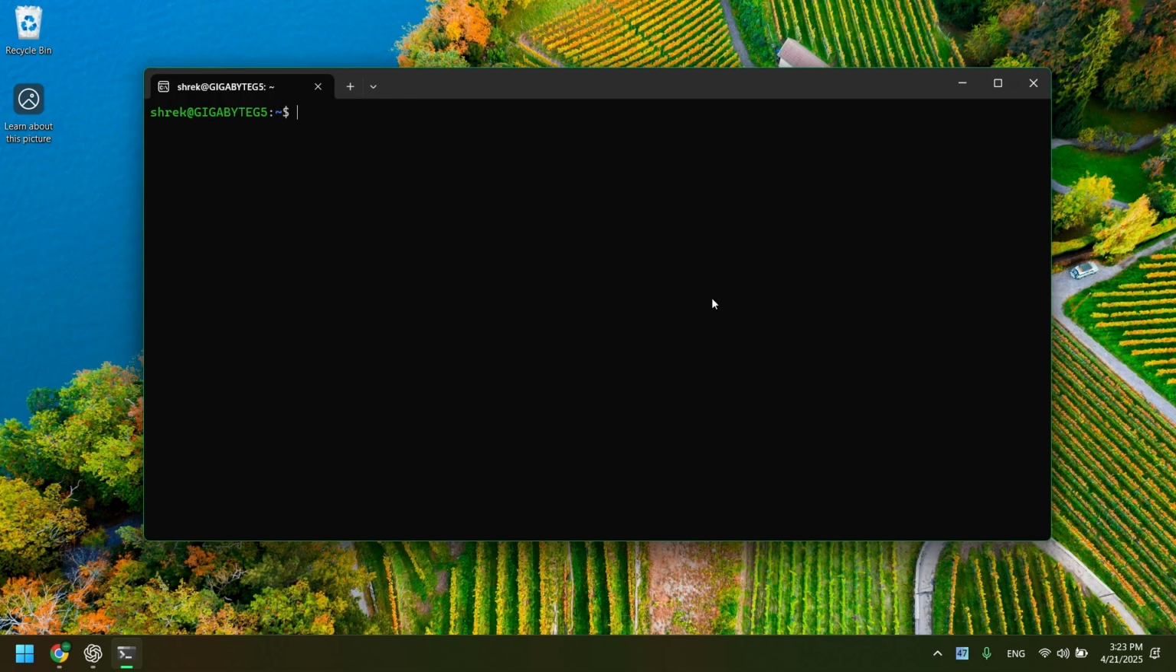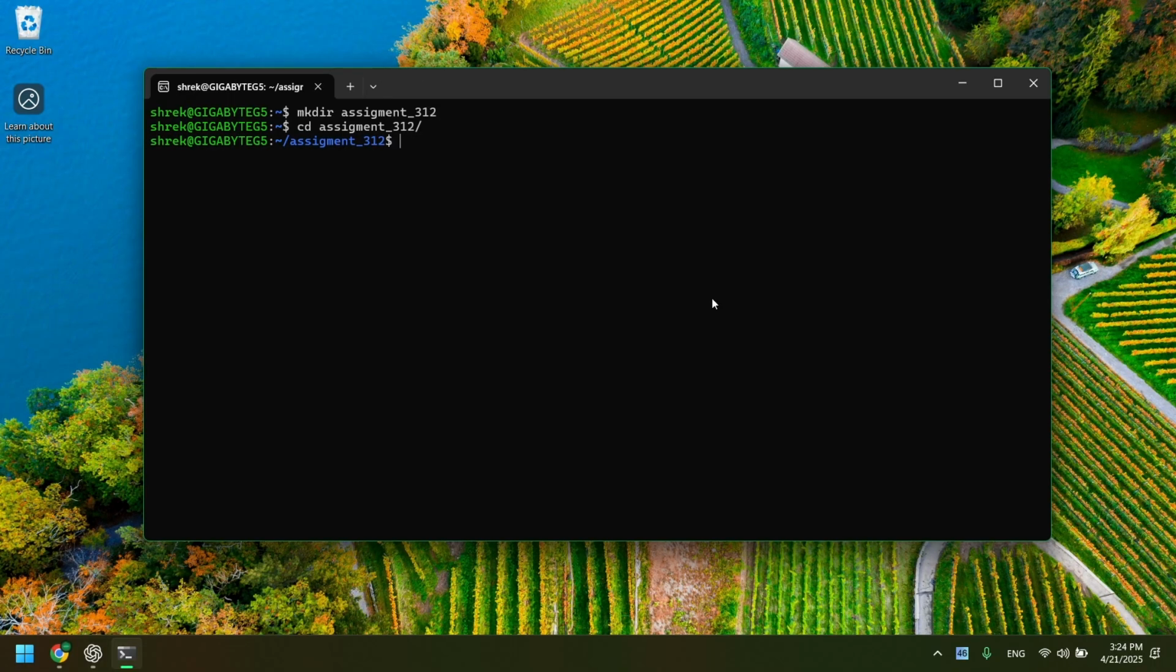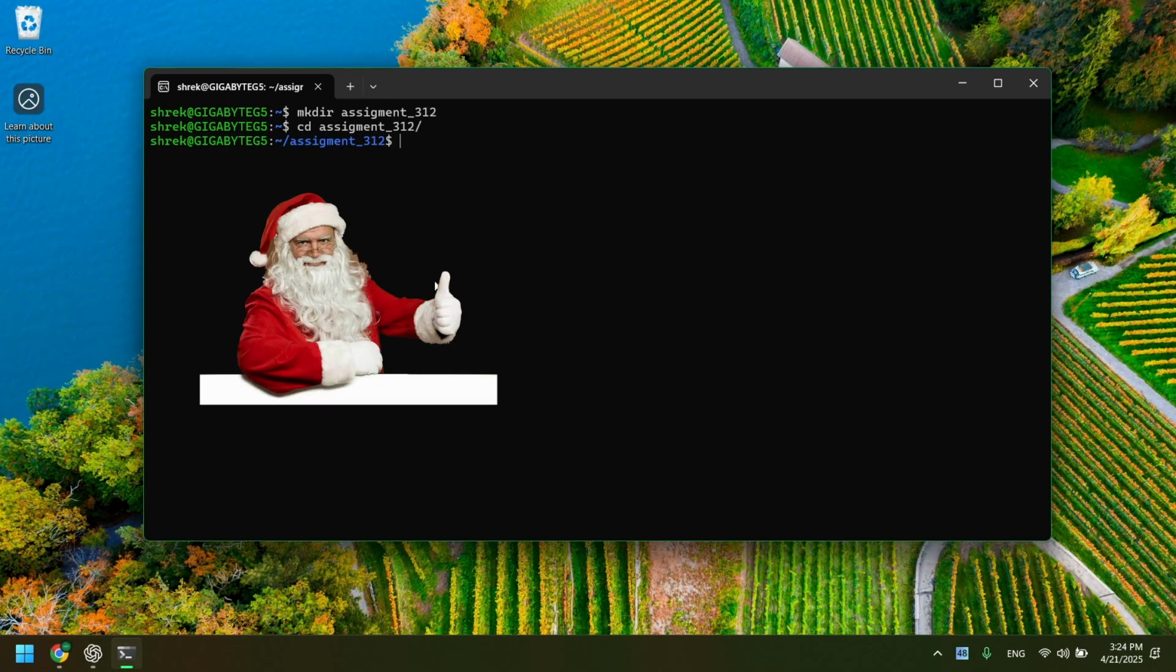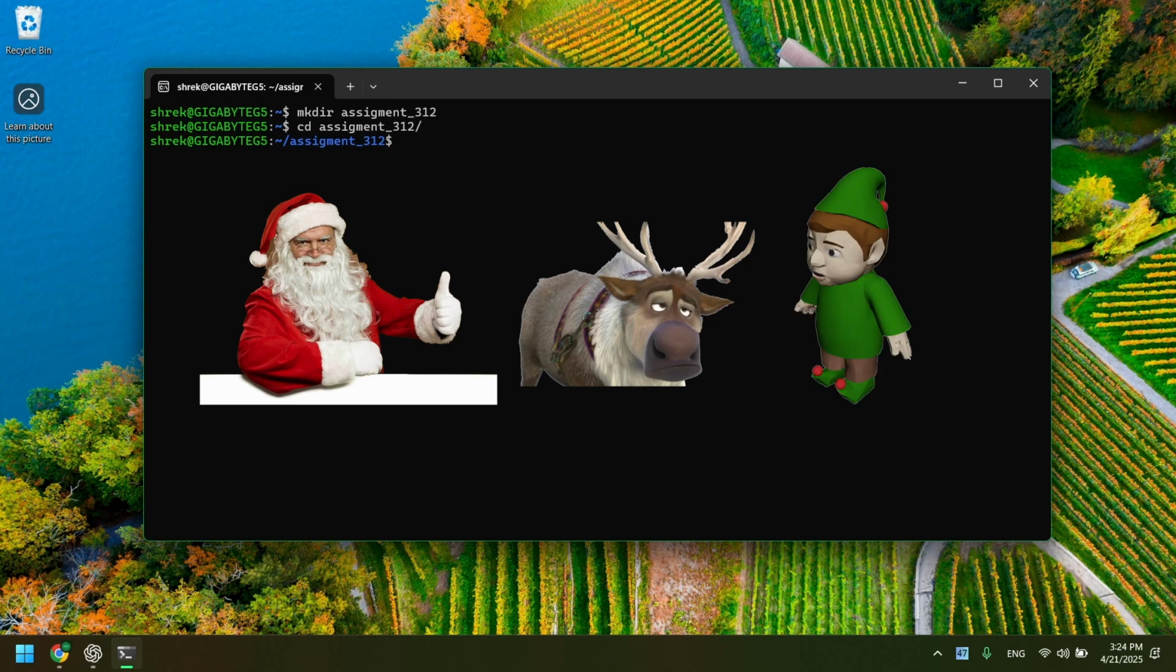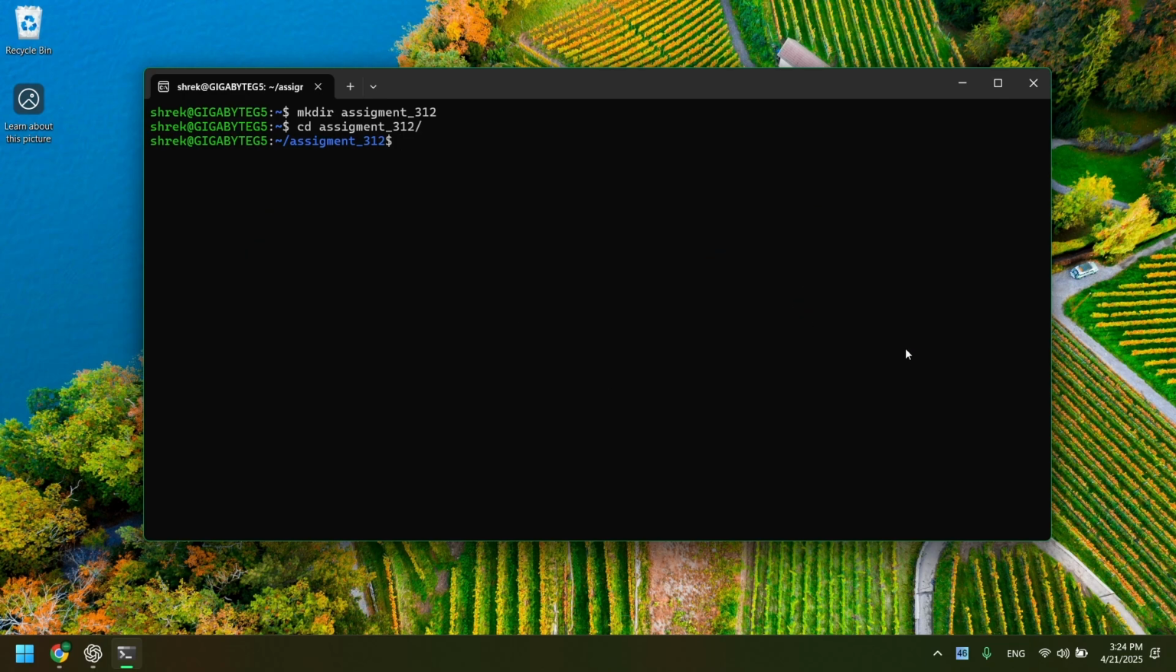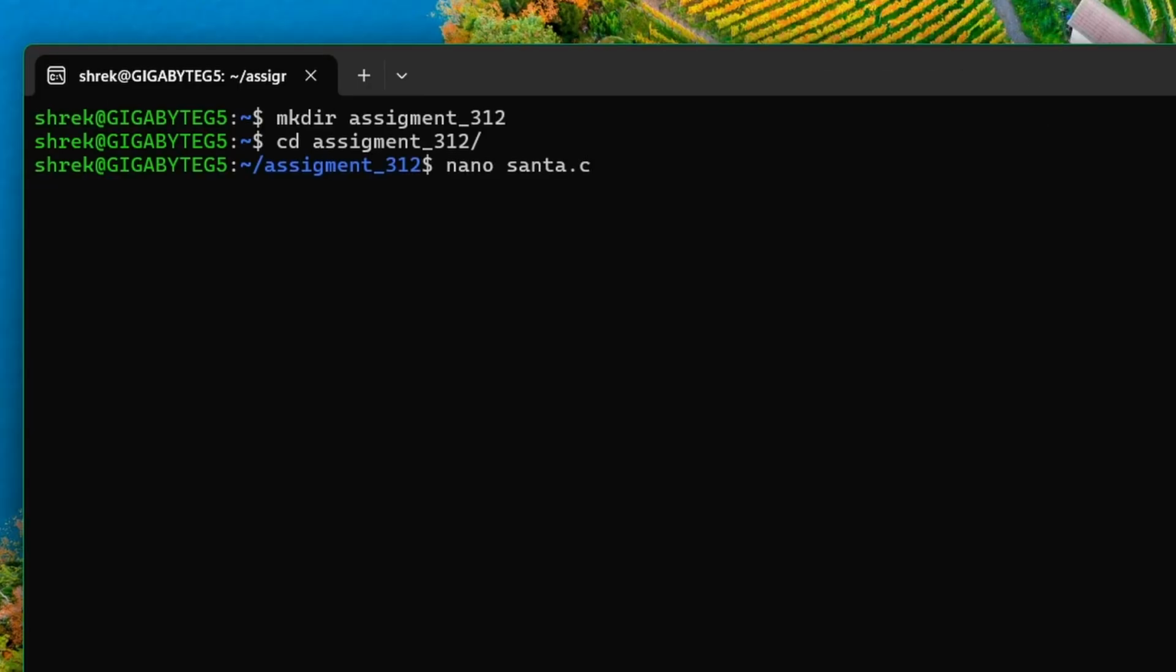So the best place to start is we can make a directory for the assignment. I'll also throw in the number of the course so that I don't forget it, and we'll cd there, see what I did there. Now the actual project says that we should have Santa Claus, reindeer, and elf objects. So those are three different files. Let me make them real quick. I think this is how it's done.